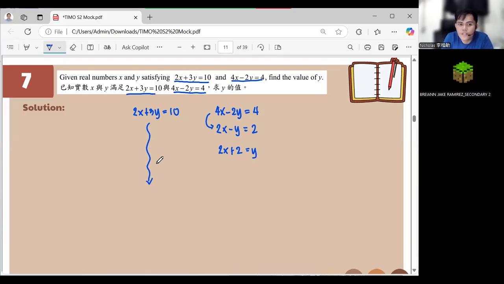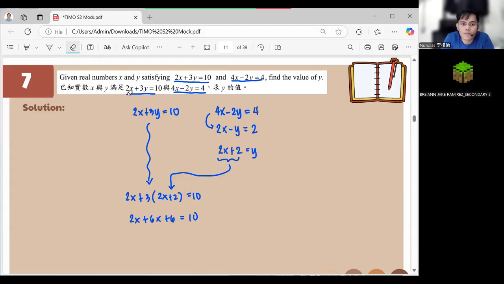So, using the first equation that we wrote, it will become 2x plus 3, and then the value of y is 2x plus 2 is equal to 10. So we take the value of y in here, right? So we have 2x plus 6x plus 6 is equal to 10. Okay? So this is, did I write something wrong? Okay, I wrote something wrong. This is minus 2 dapat.